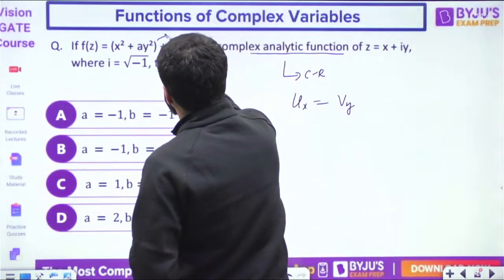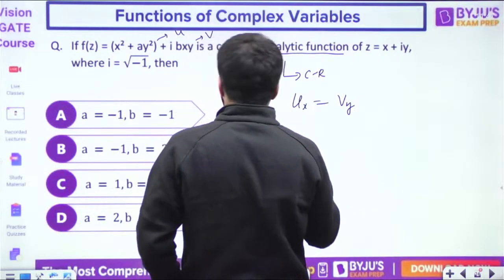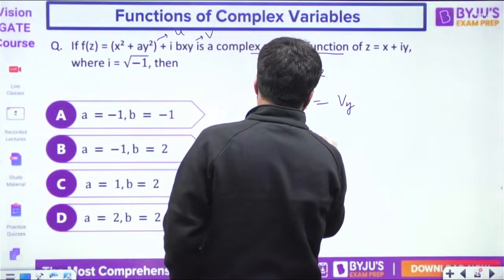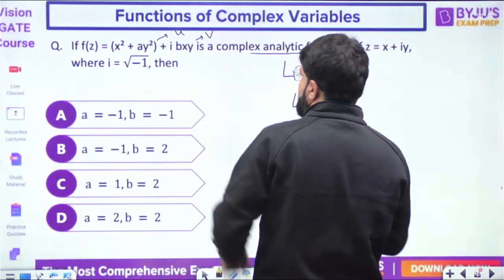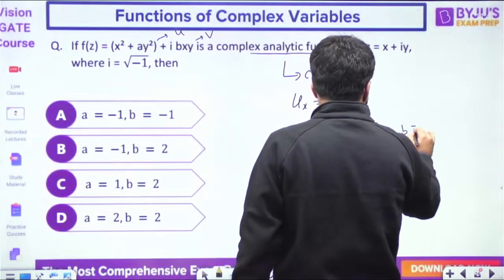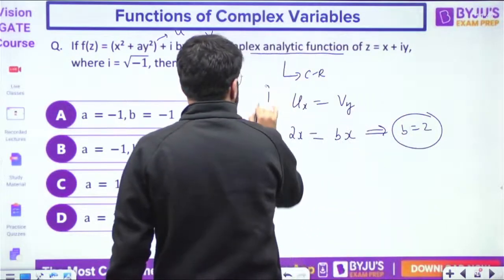Now this is your u, this becomes the v. What is ux? Differentiation with x, 2x. What is vy? Differentiation with y will be bx. So from here we get b equal to 2. That is the first CR equation.